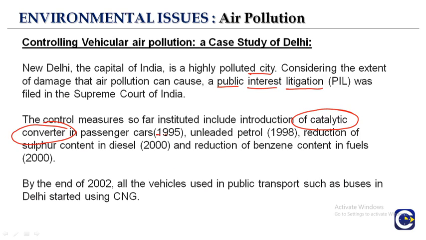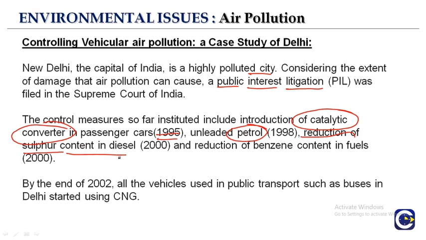In 1995 it was done. Unleaded petrol. If you look at the composition earlier, there was petrol having a lead component, which, when burned, releases harmful gases. So in 1998 there was the ban on the leaded petrol and it led to the unleaded petrol. Then we have the reduction of the sulfur content, and we see the sulfur dioxide and sulfate content is increasing, because of which the pollution is increasing.